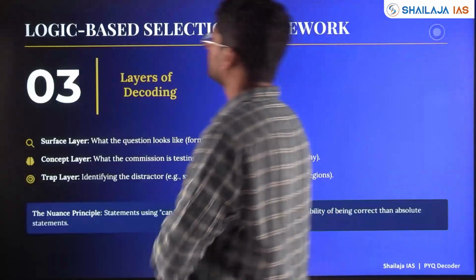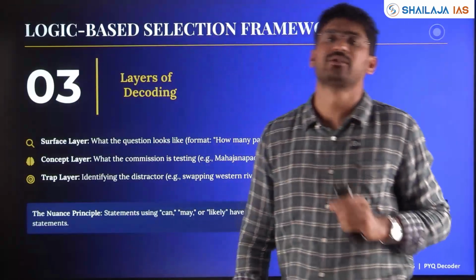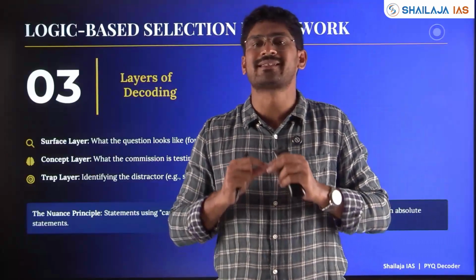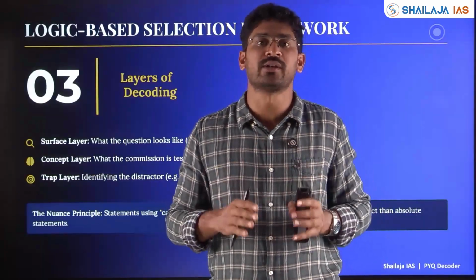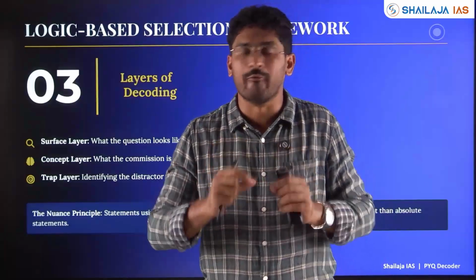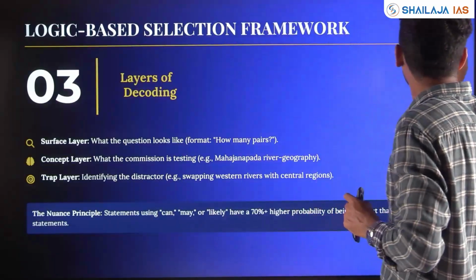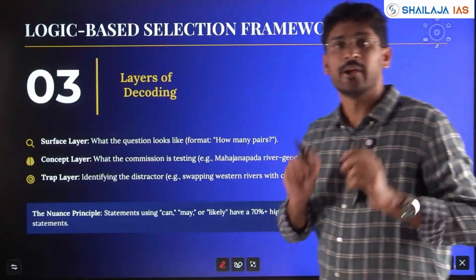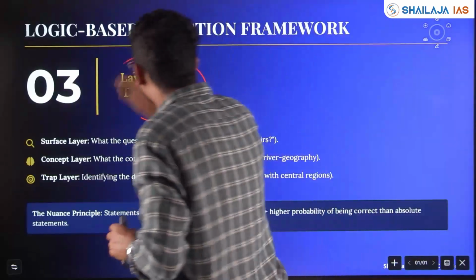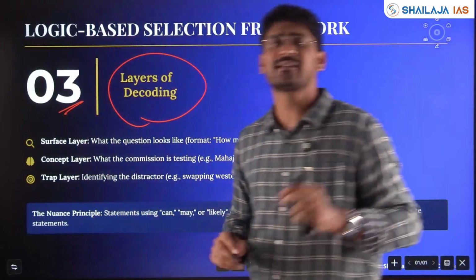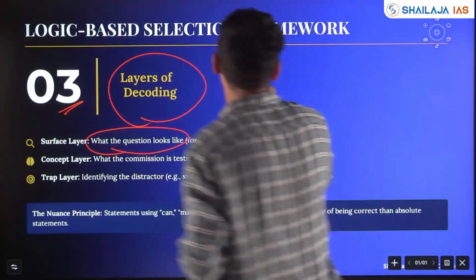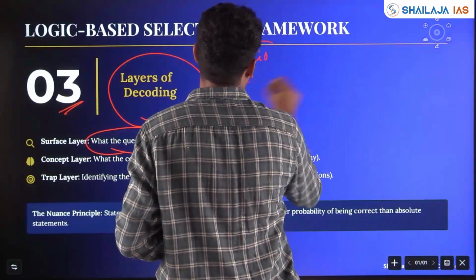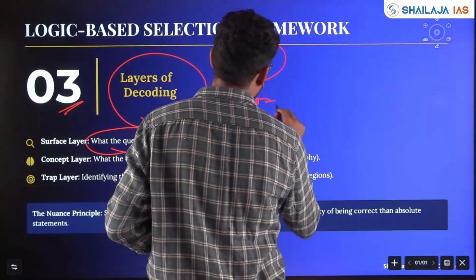Next, how to approach then? Though the tricks and elimination techniques have all been eliminated with the pair questions, how to approach becomes very important. Now you know what are the traps set by UPSC. You have 3 layers of decoding. First is the surface layer. Understand what the question looks like, the format. Is it a pair question? Is it reason assertion?